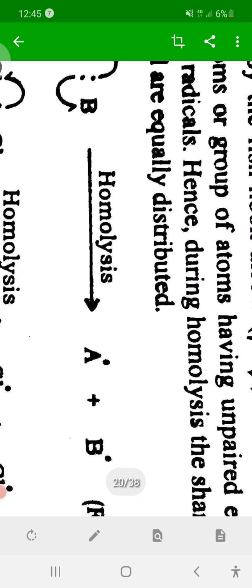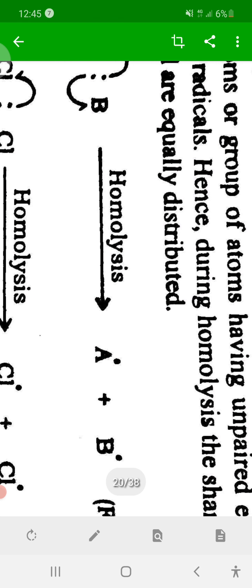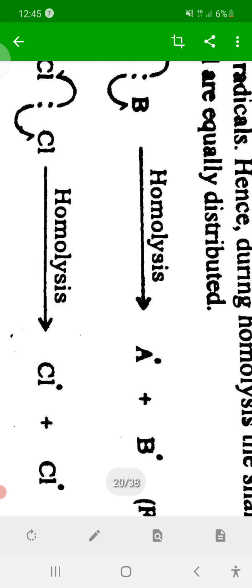is known as a free radical. Therefore, remember that homolytic fission results in the generation of free radical species, that is, species containing single, unpaired electrons.